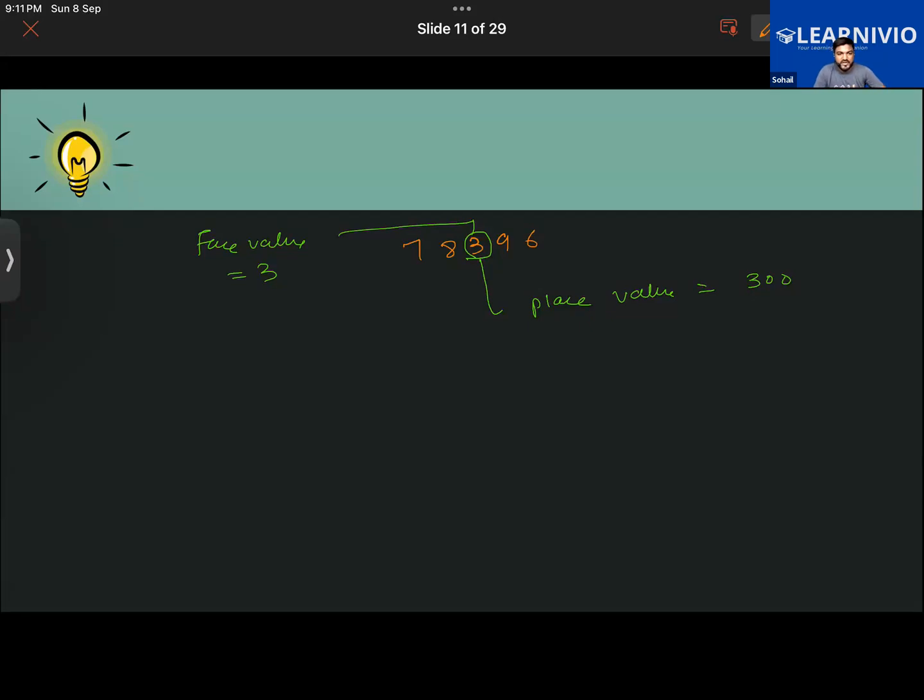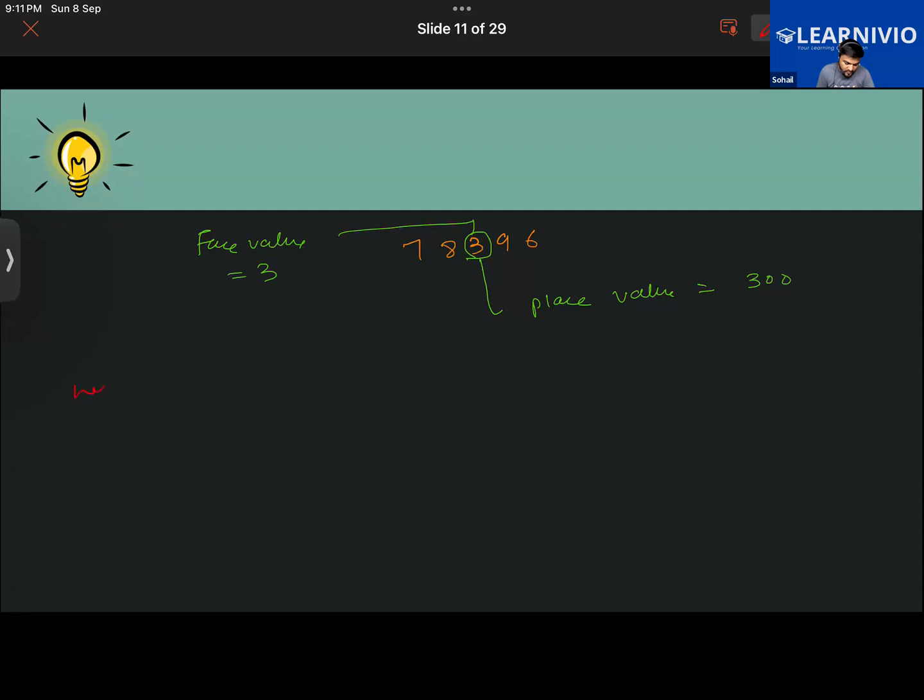So here the face value of the digit is the digit's actual value in this given number. Also, each digit in a number will have its face value regardless of whether that number is a single digit, double digit, or three digit number, no matter what number it is. There's a special case where the place value and the face value of the number will be the same. Can you guys think of this? In what situation are place value and face value of a number the same?